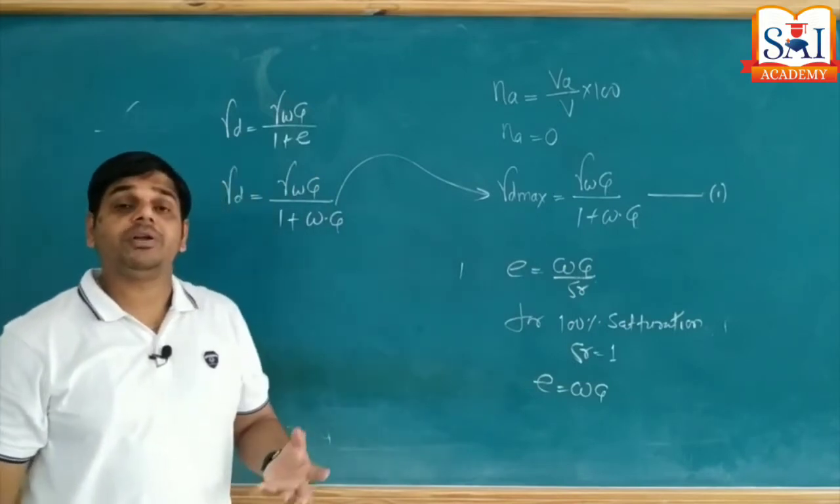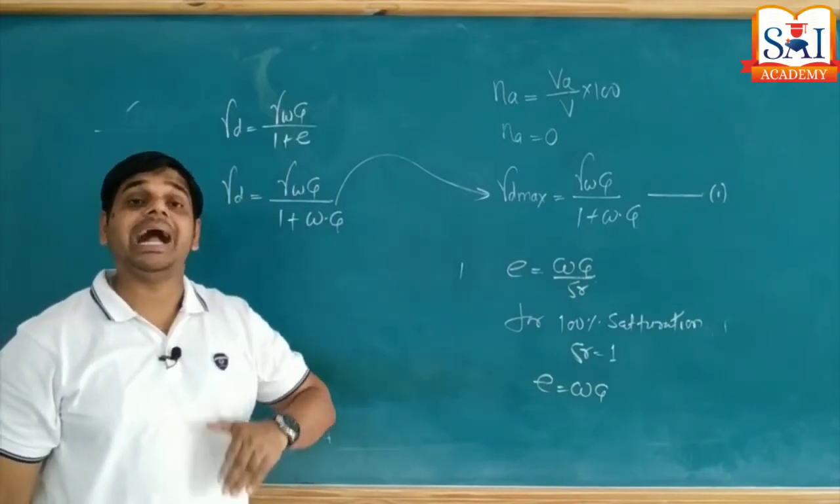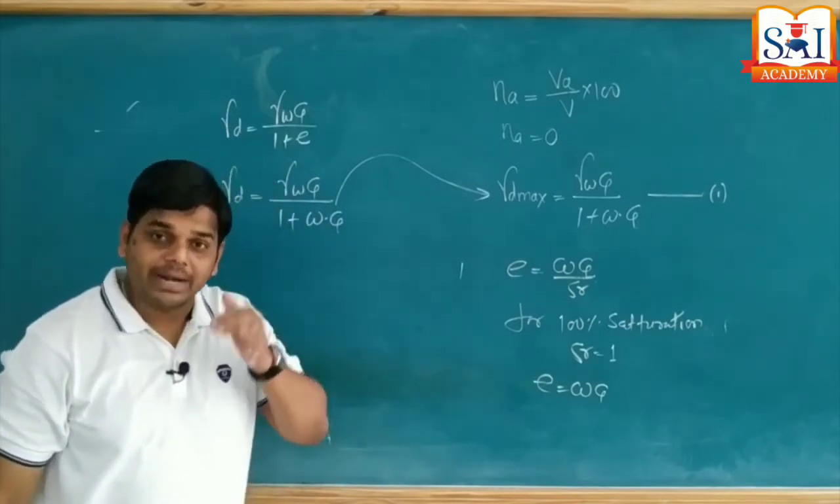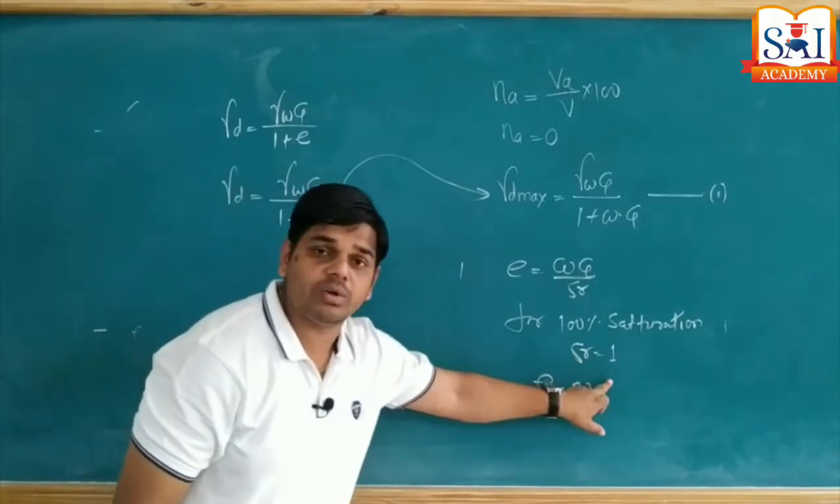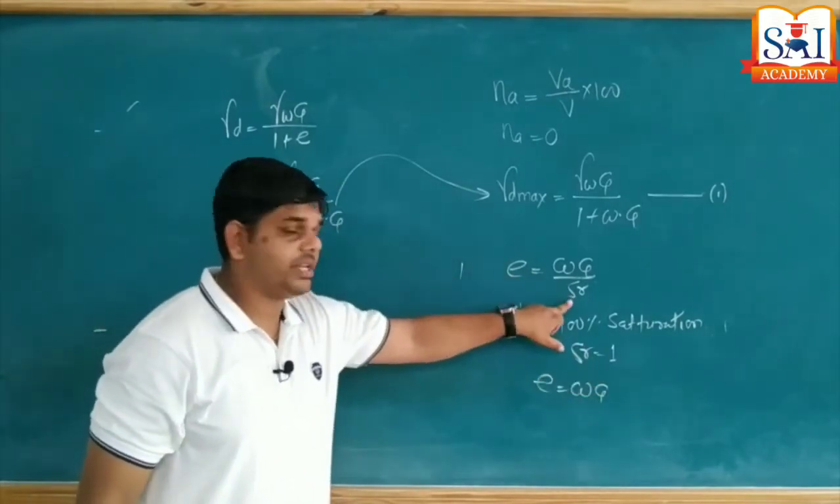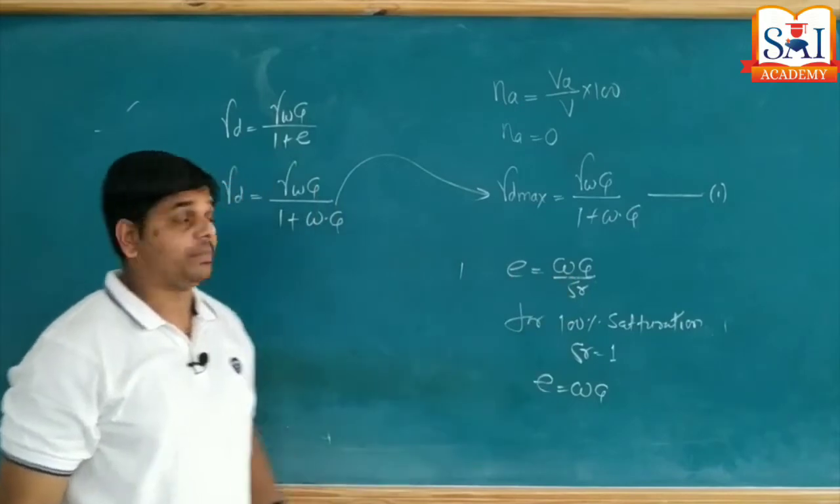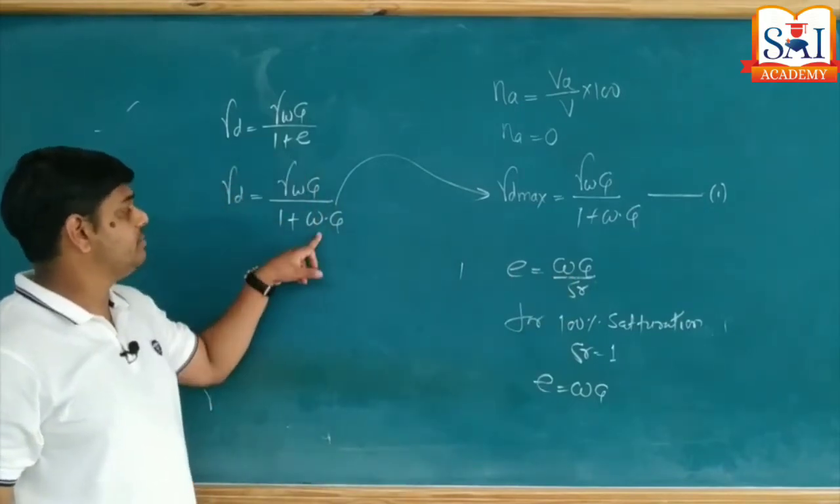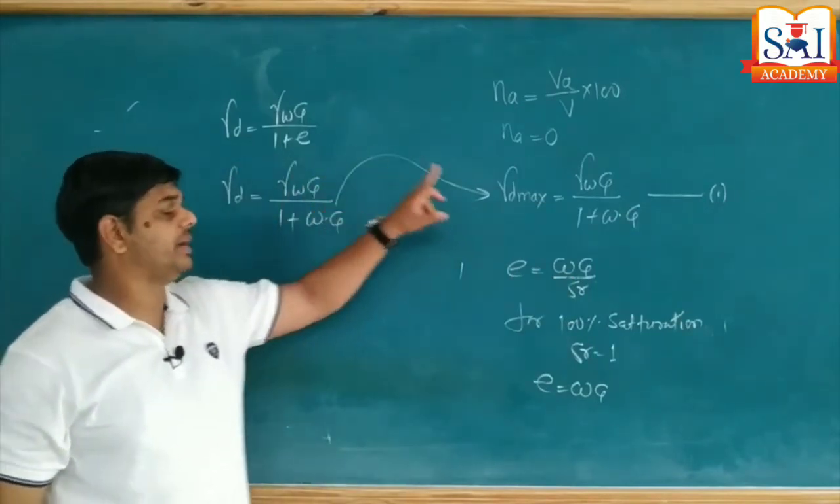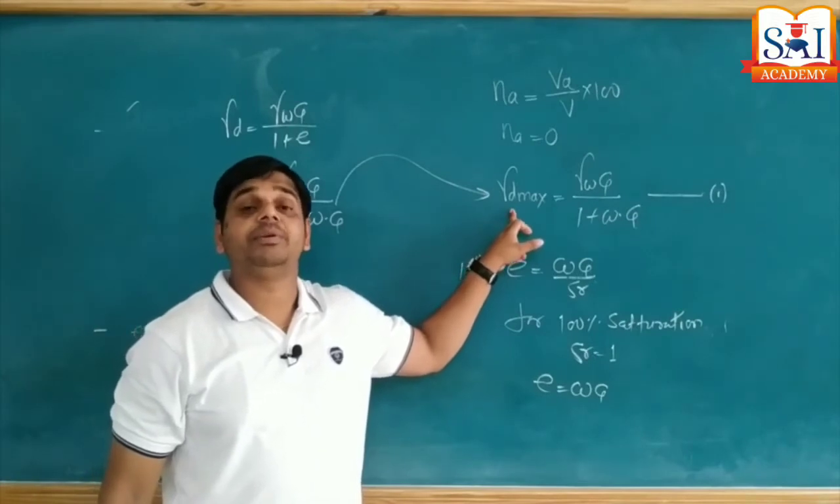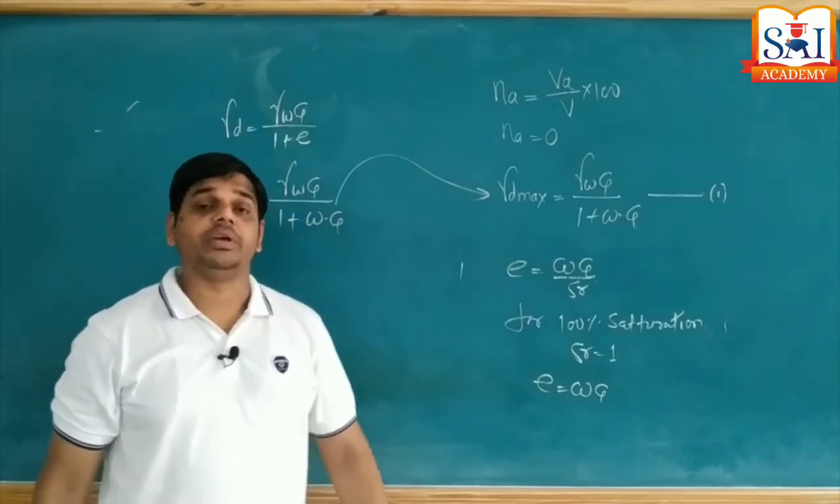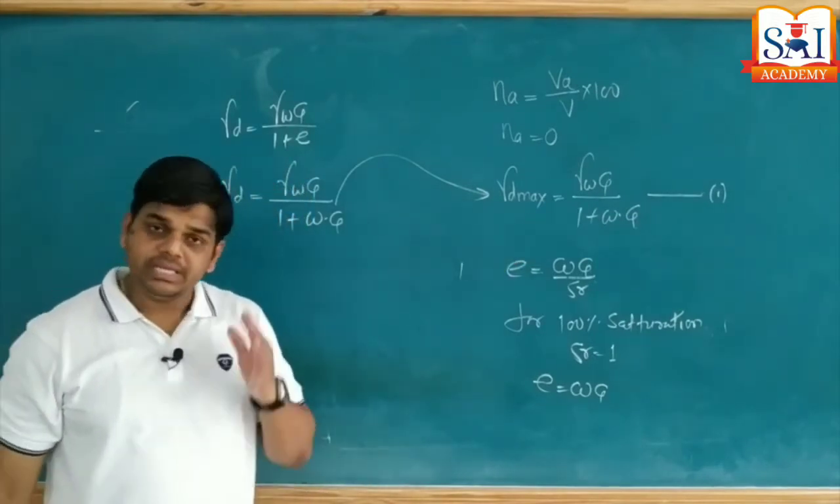We are going to plot the zero air void line by considering 100% saturation, and for 100% saturation, Sr is equal to what? 1. Therefore the denominator is 1, e equals w into G. If you replace it over here, then e becomes wG. Then the formula gives the value of maximum dry unit weight of a soil when air voids are completely 0.